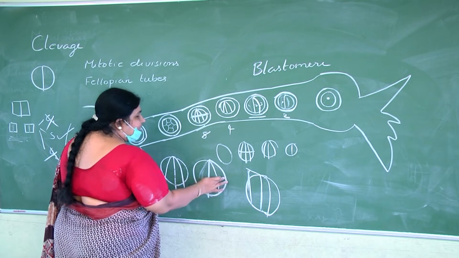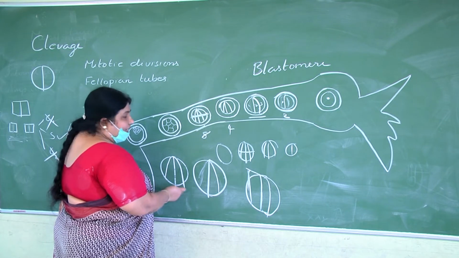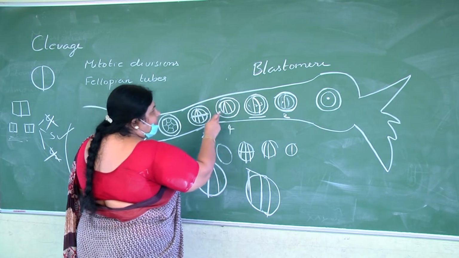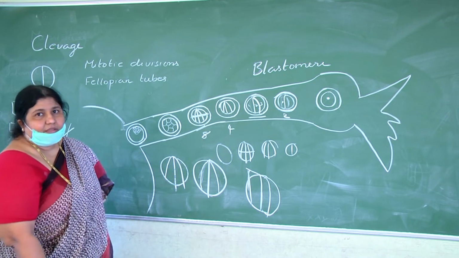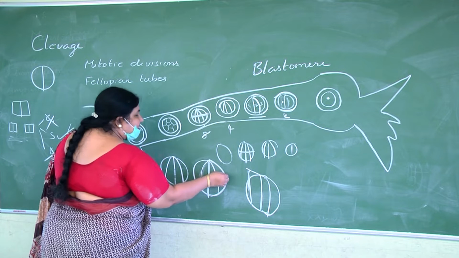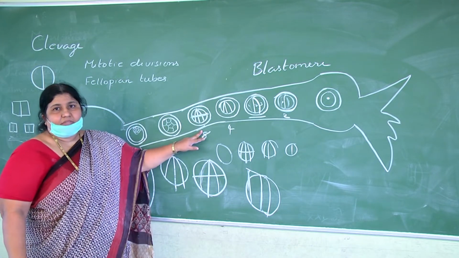So a transient 3-celled stage appears between the 2 and 4-celled stage. Then it results in the 4-celled stage. The third cleavage is horizontal, which results in 8 cells.